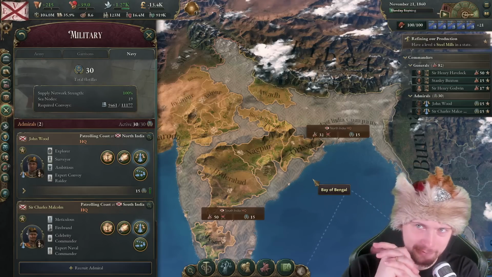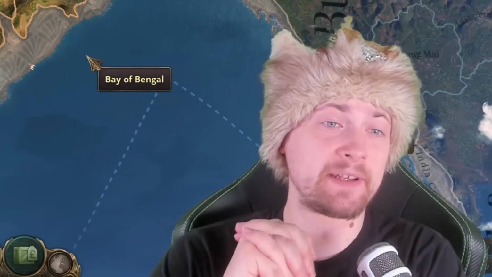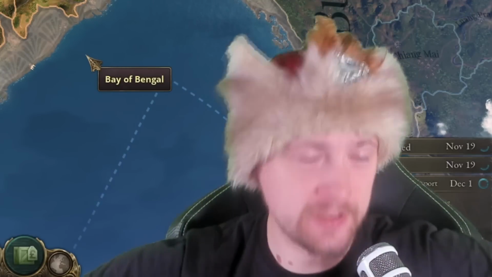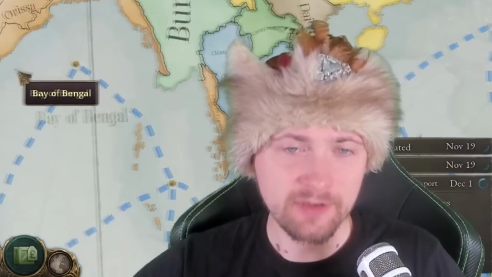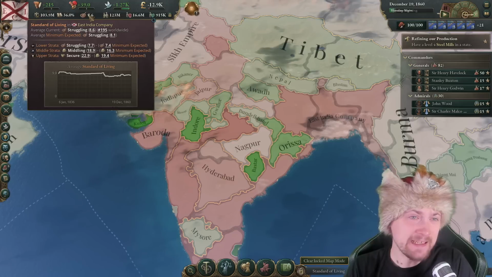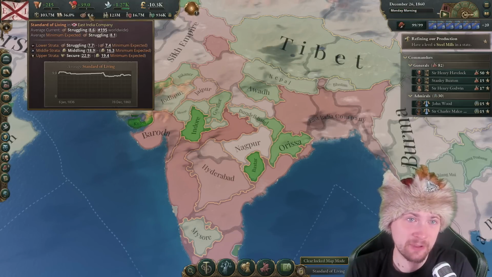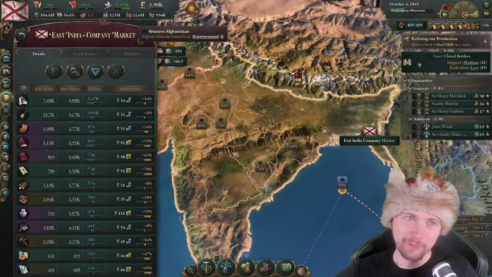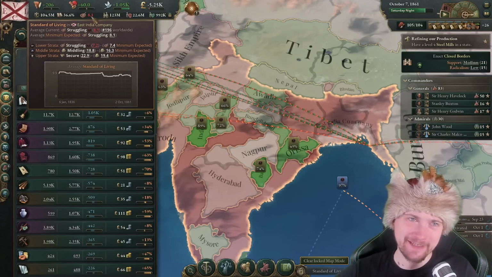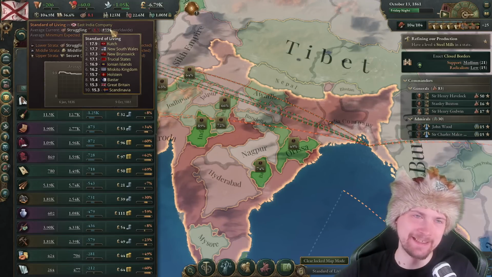Honestly, by playing these couple of years as India, I feel like it's far harder than I expected. I thought, okay, I have a lot of people, it's all about building up and using this amount of people, but no, it's not that easy. I'm even thinking that staying under the British Empire for a longer time in the game could have been more worth it. Oh boy, do you see this? Our standard of living is really problematic, number 196 in the world.